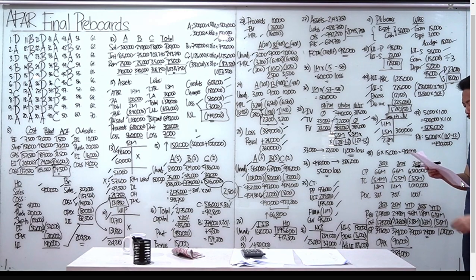Alin daw yung incorrect dito? The initial recognition, so cost method daw yung ginamit ha, cost method. Initial recognition is 505, tama yan. Kapag cost method, yung transaction cost, kinakapitalize natin yan. The balance of the investment in joint venture at the end of the year is 505. Yun yung mali.